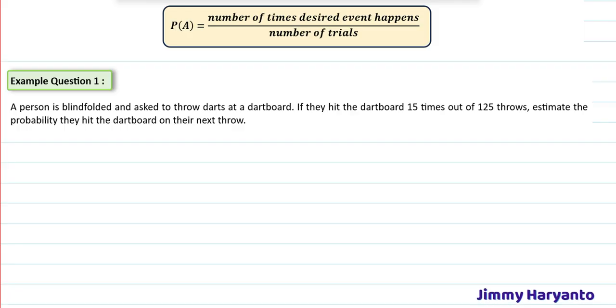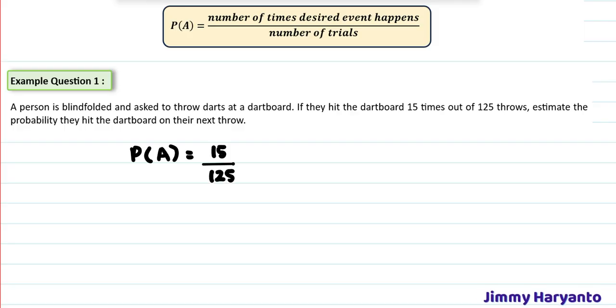Example question 1. A person is blindfolded and asked to throw darts at a dartboard. If they hit the board 15 times out of 125 throws, estimate the probability they hit the dartboard on their next throw. Okay, so let's call this the probability of event A equals the number of desired happens, which is 15 times out of 125 throws.